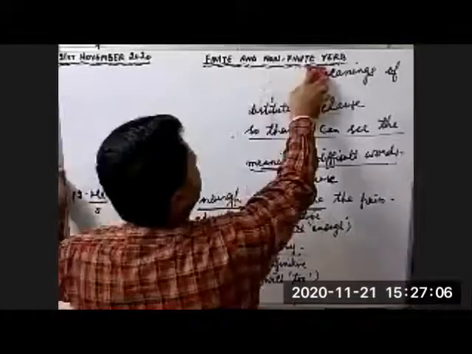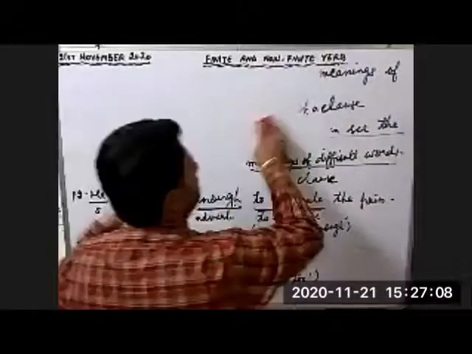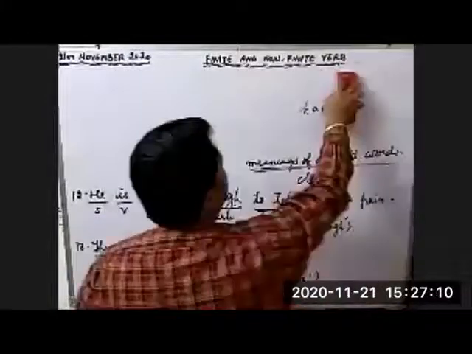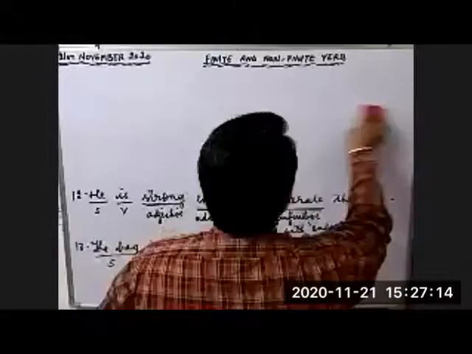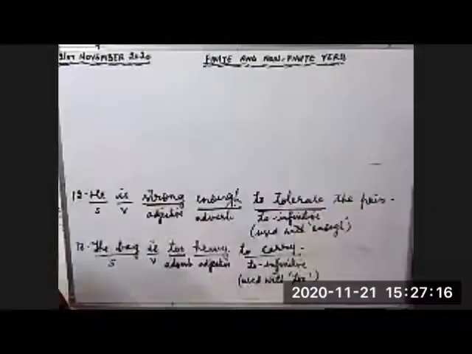Children, we have written 13 examples. All the examples are of which voice? Active voice. How do we write it in passive voice? Can anybody tell me how to write it in passive voice? I give you 2 minutes.